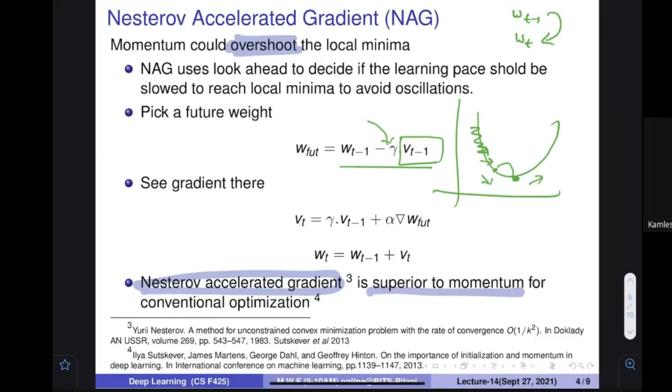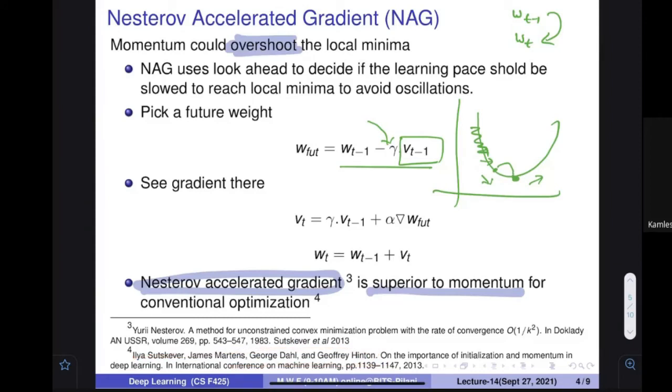Once again, let me give the idea. The idea is this: whenever you want to find out how much you should update, you see what the next point is, and on that point you find out what the gradient is. If you are here, it is fine, you would be finding the way to go ahead. But when you are very near your solution and you are going to overshoot, at that time you would find a negative value, and therefore you would come back into this particular area, and you would be reaching the right solution. Great. Again, this is a paper; if you have time you can read it.